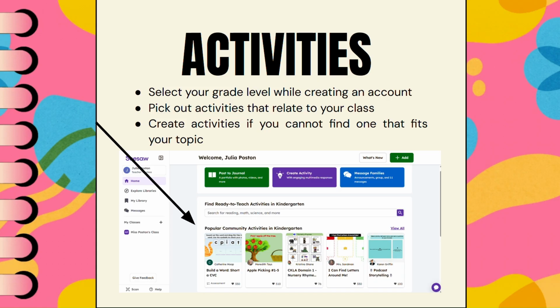Some activities that you can find within Seesaw are going to be on your home page, and you will select your grade level while creating an account. So the activities will be for that. You're going to pick out the activities that relate to your class, and then if you can't find one that fits your topic, you can create one, which is seen in this picture right here.